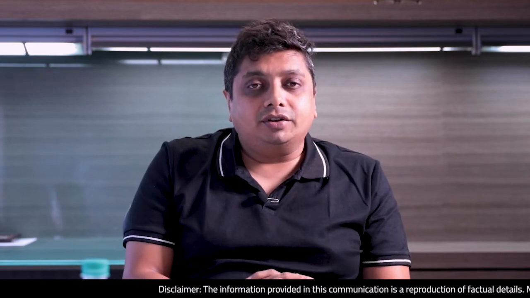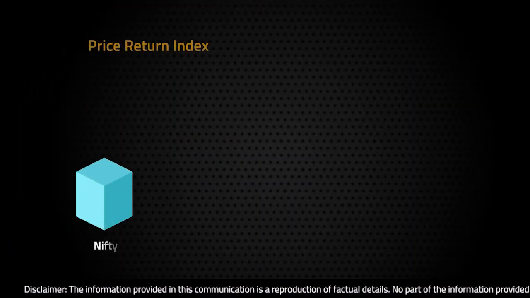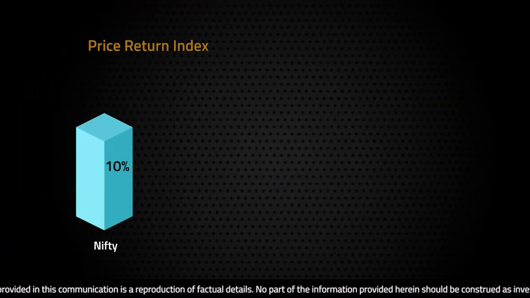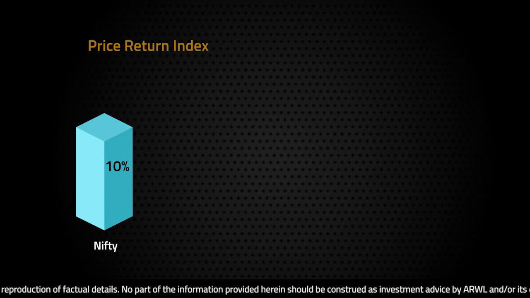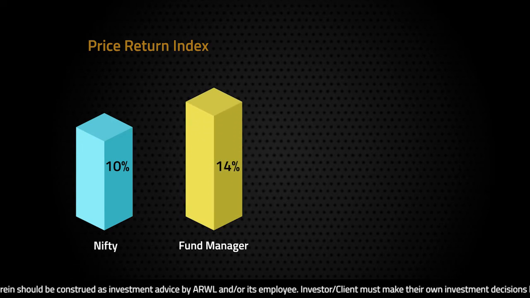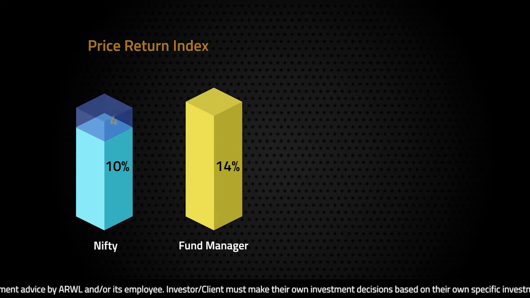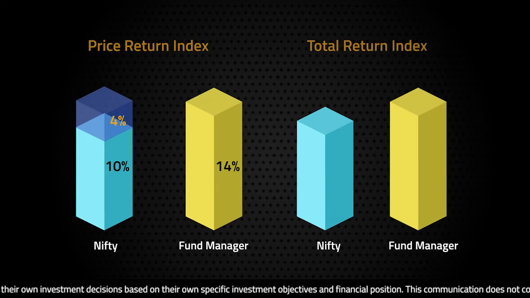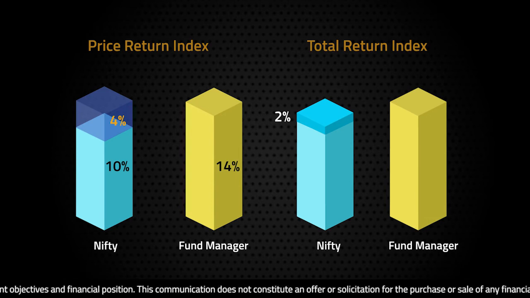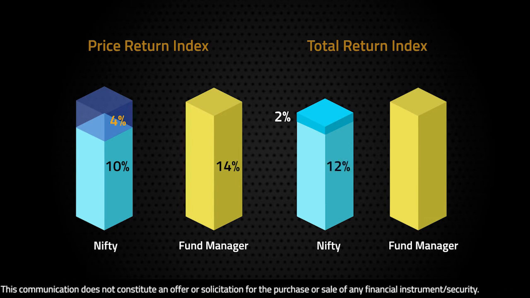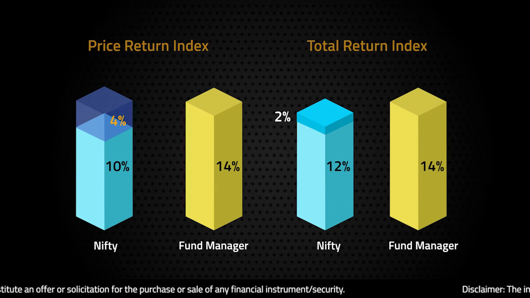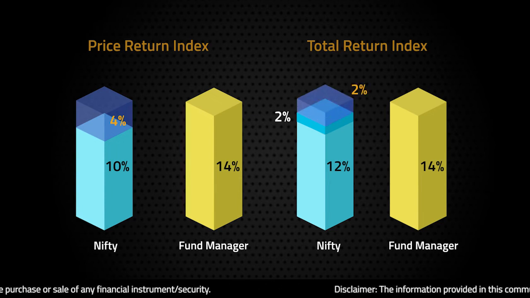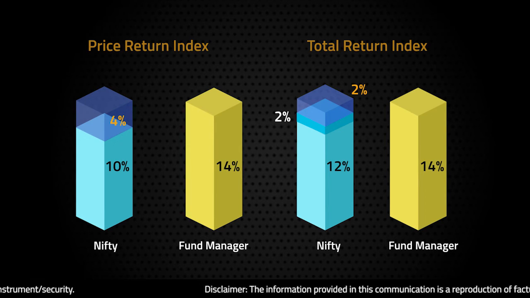Now let's understand the difference. For example, if Nifty has given a 10% return in a year, it did not include the dividend declared by the underlying companies in the benchmark. So, if a fund manager has given 14% return during the same period, the absolute alpha was considered as 4%. However, if you include the dividend, which now becomes the TRI, which is the Total Return Index, let's say an annualized dividend of 2%, which means the index has now given 12% return and the fund has given 14% return. So the alpha generated is 2%. That's the fundamental difference between a price return index and a total return index.